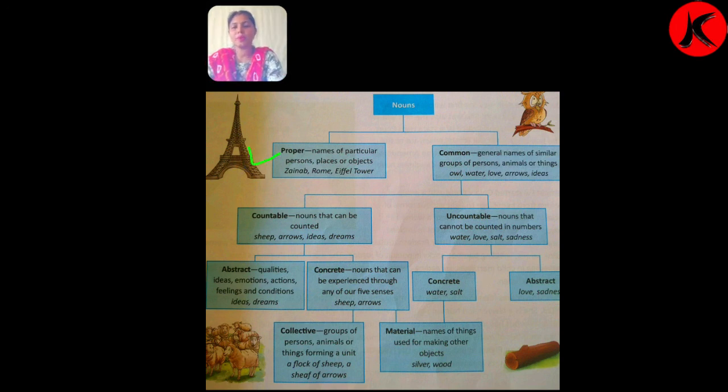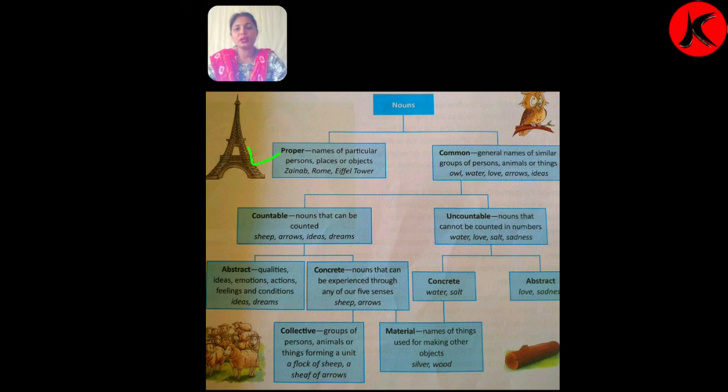What is proper noun? Dear students, proper noun is a particular name of person. A particular name for a person, of any animal, of any particular place, we call it proper noun. For example, I would like to say here Riya, Rita, Ram.